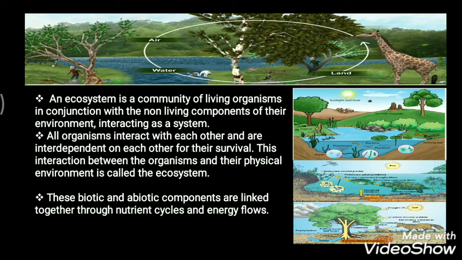Understood? Now all these biotic and abiotic components are linked together through nutrient cycles and energy flows. Now how? For example, the energy enters the system through photosynthesis, isn't it? And it is incorporated into the plant tissues. Now, by feeding on plants and on one another, animals play an important role in the movement of matter and energy through the system. So this is the way this ecosystem works.